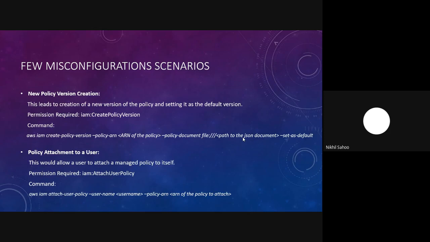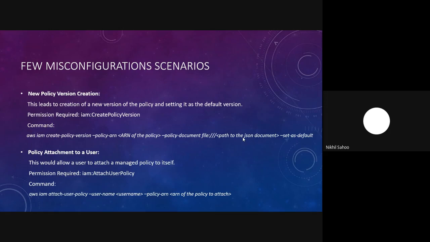Then we also have policy attachment to a user. This would allow a user to attach a managed policy to itself, and the permission required here is attach user policy. What this means is that when we have attach user policy, we would be able to attach ourselves or some other username to a particular managed policy. It could be an AWS managed policy, or it could be a custom managed policy.